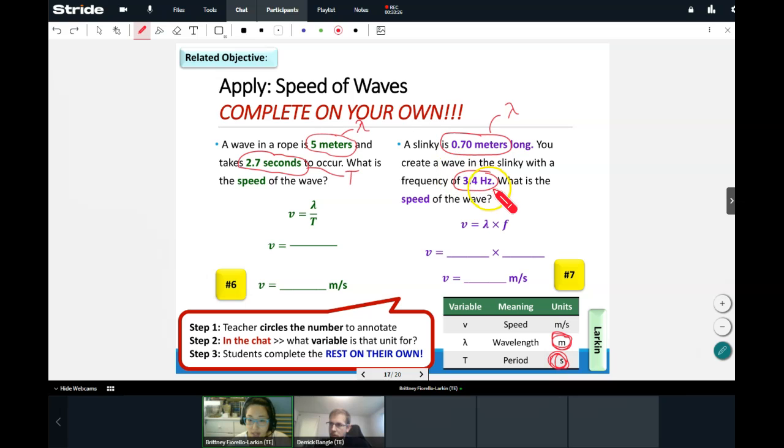Good. And right here, hertz is our what? If you read the question, it actually tells you. Hertz is our unit for what? Again, this was something that we were a little bit weak on before, so let's make sure that we feel comfortable with this now. Hertz is our unit for what? Thank you, Angelina. Thank you, Amari. Thank you, Lena.